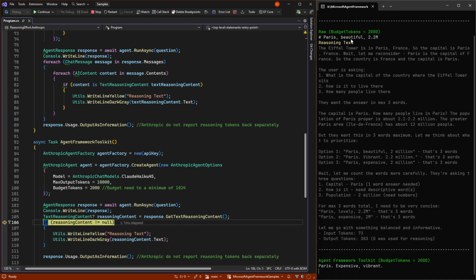Now it went from beautiful to expensive, but fair enough, and it forgot. So even 2,000 tokens is not enough to remember to actually get back that it also needed to answer the 2.2. Again, the life of Anthropic, they're intelligent, they're good at coding, but following rules, that's not their strong suit.